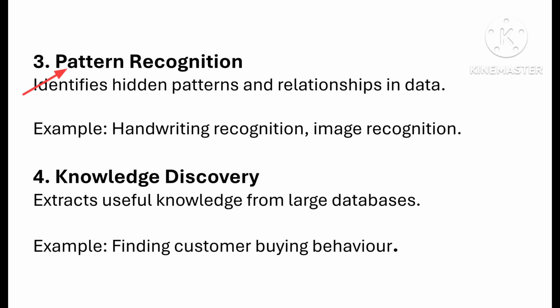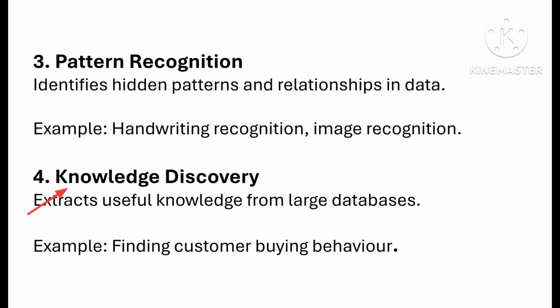Next, third one is pattern recognition. Identifies hidden patterns and relationships in data. Here pattern recognition means finding similar patterns or identifying relationships in data. Here rough set theory helps to recognize and classifies information based on common features. For example, when you write a letter or number, the system will check the shapes and recognize what it is. So rough set theory helps systems to identify patterns and make correct classifications.